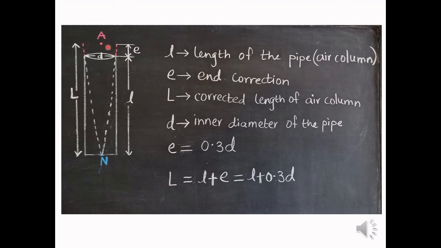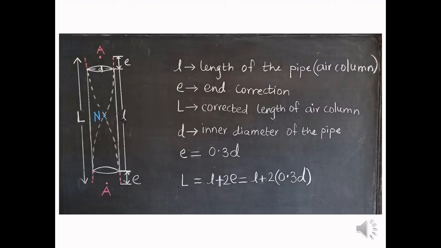Now the antinode is formed slightly above the open end. In this diagram, this distance E is exaggerated so as to have a clear idea about the end correction and nothing else. Now here capital L is equal to small l plus e, where e is the end correction and is given by 0.3 times d, as we have discussed earlier. So capital L, that is the corrected length of the air column, is equal to small l plus 0.3 times d.